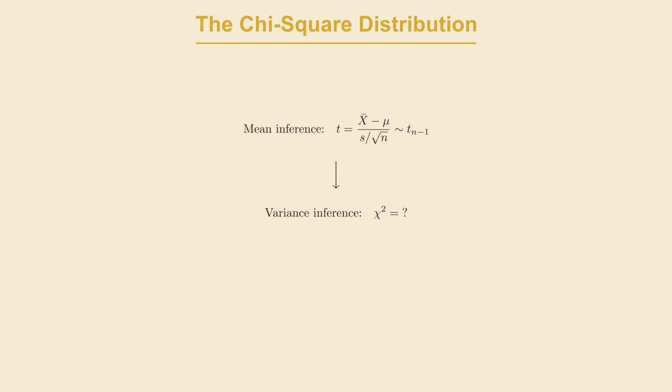You've seen that when you have a small sample, you can't just use the normal distribution for inference about the mean. You need to use the t-distribution because the sample standard deviation is uncertain. Now we're going to ask a related but different question. Instead of making inferences about the mean, we want to make inferences about the variance itself. To get there, let's start somewhere concrete.